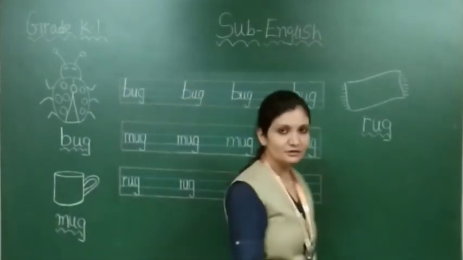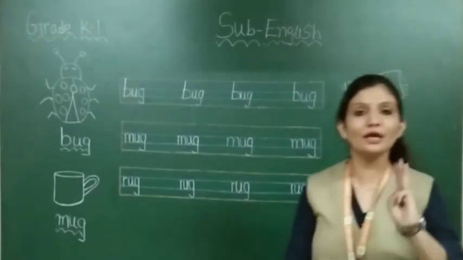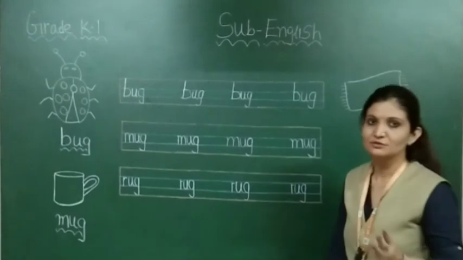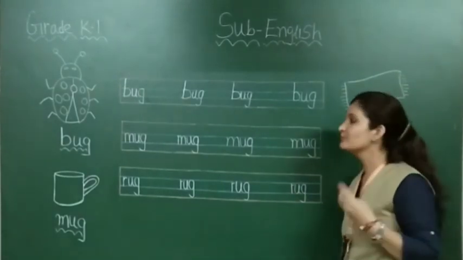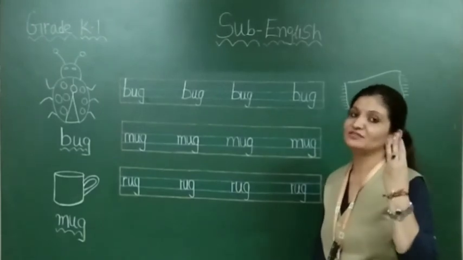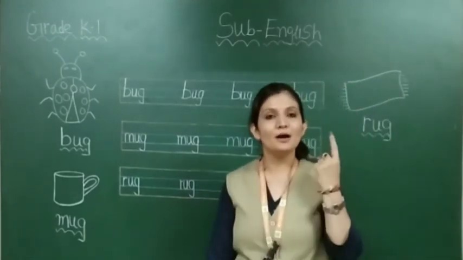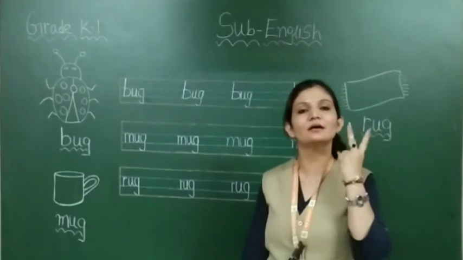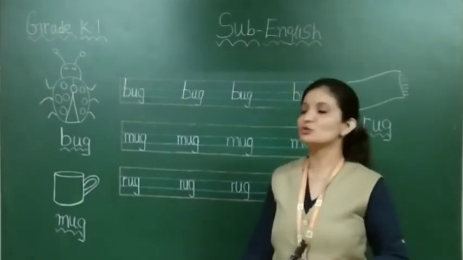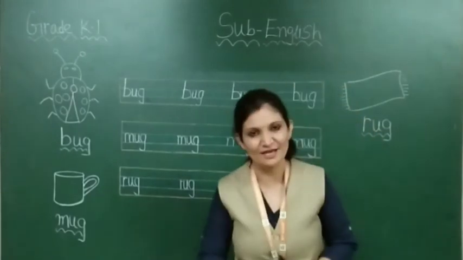Today I taught you three letters of U sound. That is bug, mug, and rug. So you have to do practice of the same at your home.